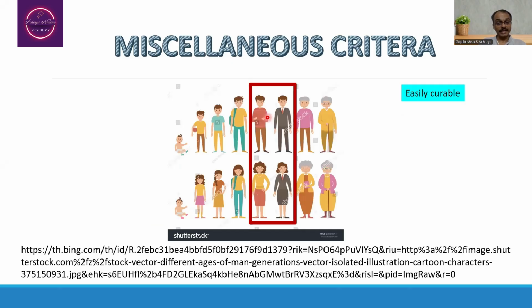And regarding the miscellaneous criteria, one such criterion is age. Suppose the person is having the disease in the age group of 30 to 60, that is comparatively easy to cure when you compare it with disease affliction in childhood and in elderly people. Because people in the 30 to 60 age group will have an adequate amount of dhatu nourishment when you compare them with childhood as well as elderly people.